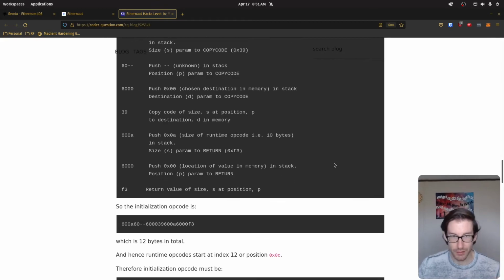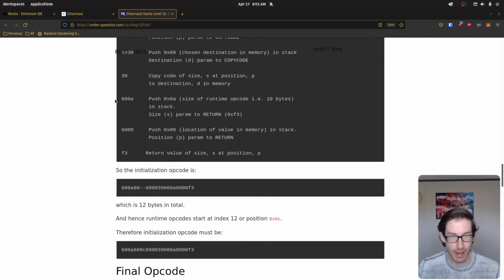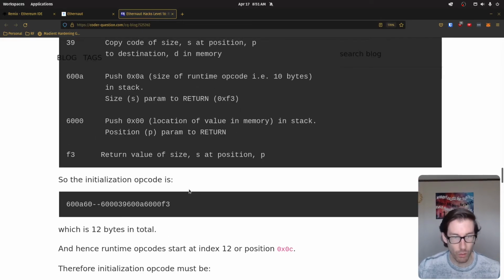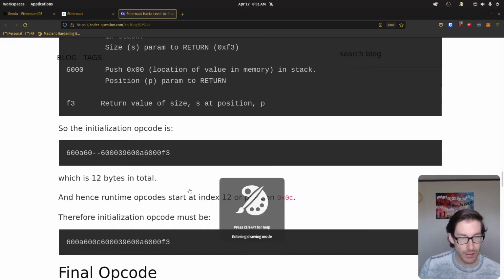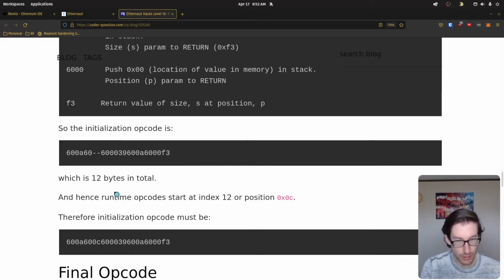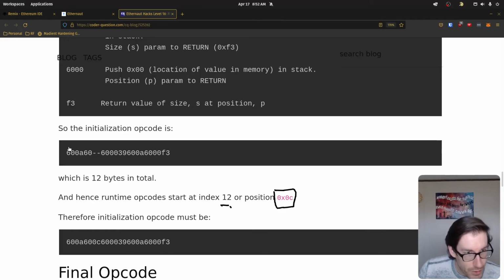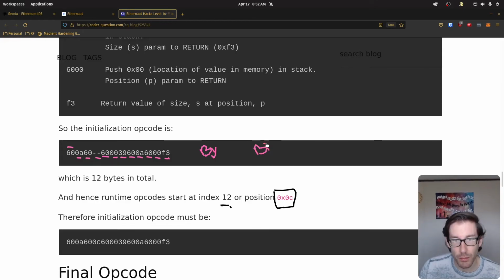So when you walk through all this and you've concatenated these opcodes together, you'll see that the length of this is going to be 12 bytes. And you can see that mentioned here, where, ooh, I didn't mean to do that. Exit. You can see they're saying it's 12 bytes in length, and that means that the position is going to be this. And we know that because, as we did last time, let's count this out. So we have 1, 2, 3, 4, 5, 6, 7, 8, 9, 10, 11, 12. So it's 12 bytes with a Y, and it's going to be 24 bits with an I, right? 2 times 12 is 24.